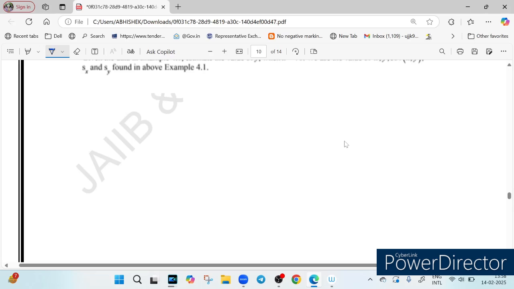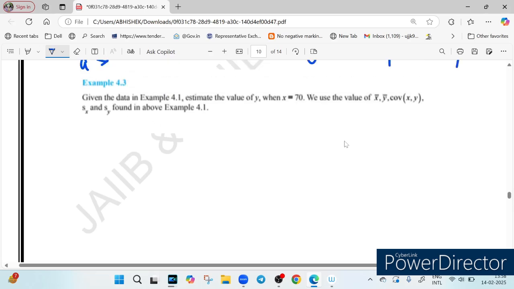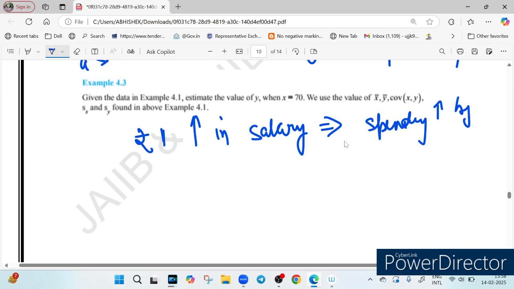Suppose you analyze past customer spending and found that for every ₹1 increase in salary, spending increased by 0.32. This is your finding. You look at the past data and find that if salary increases by ₹1, then spending increases by 0.32 rupees. So that is our b value. This value 0.32 is our b.